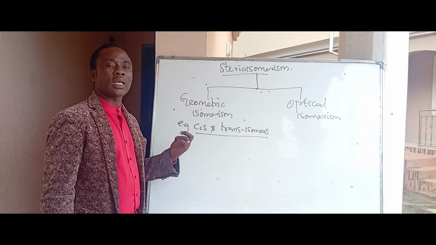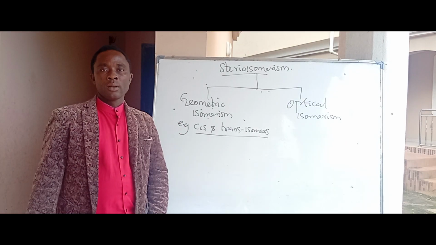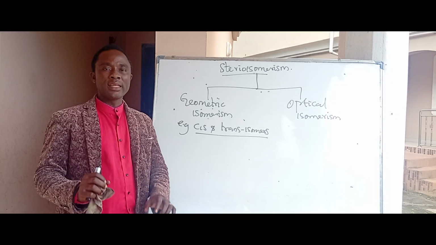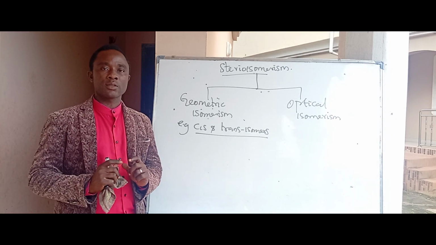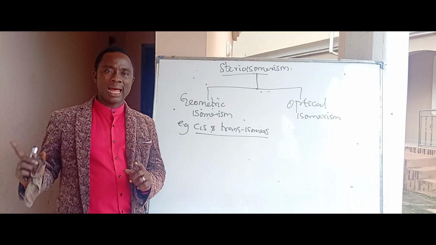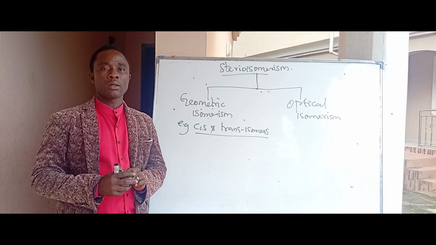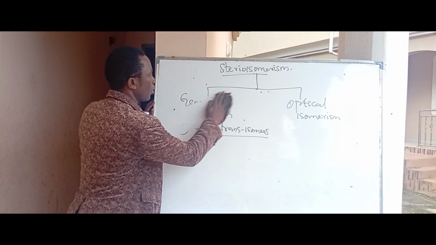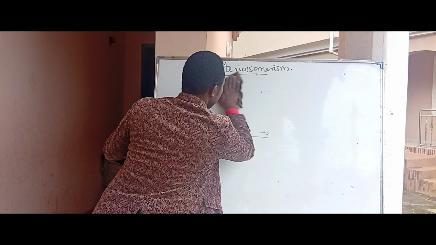How do we have cis and trans isomers? Cis and trans isomers exist when there is a double bond, most times, because a double bond does not allow free rotation, so the compound is locked up. Now, let me give an example to show what I'm saying.